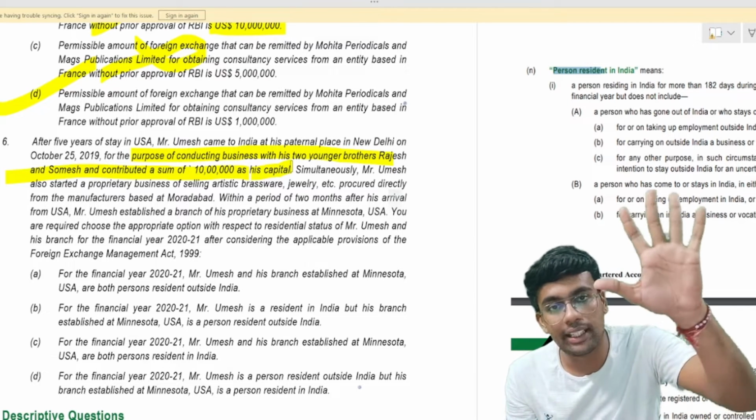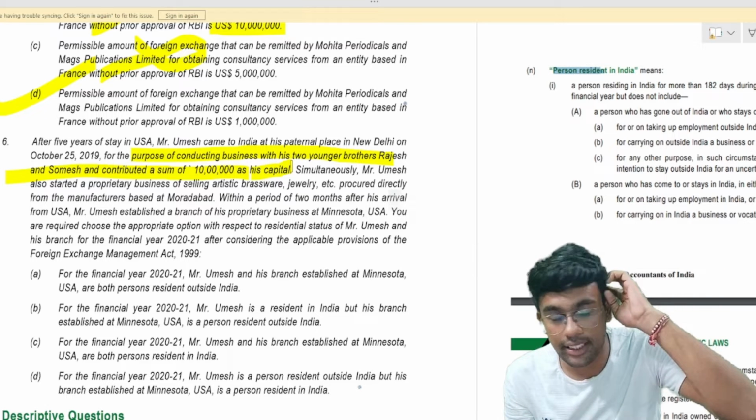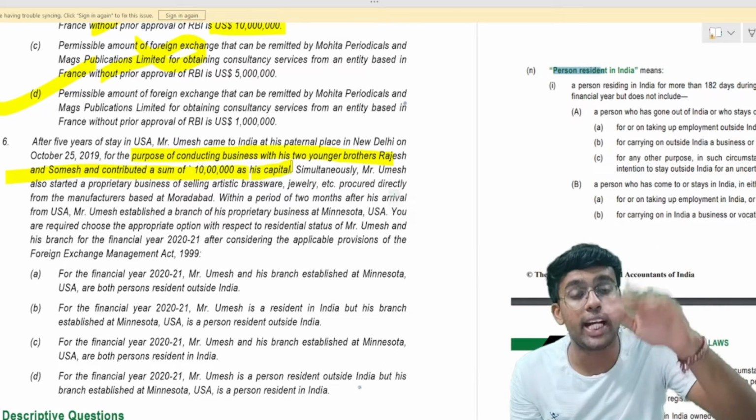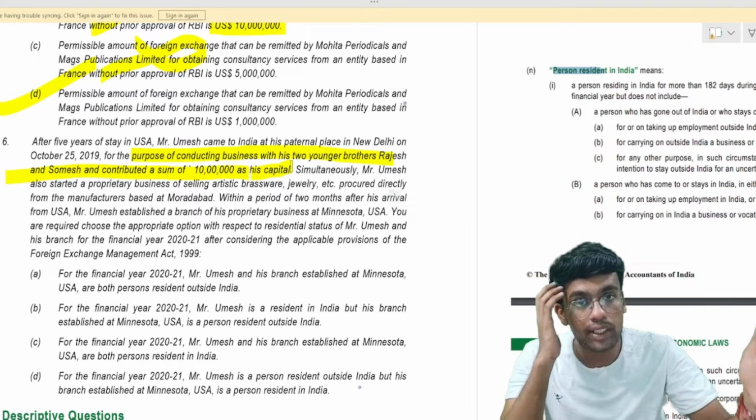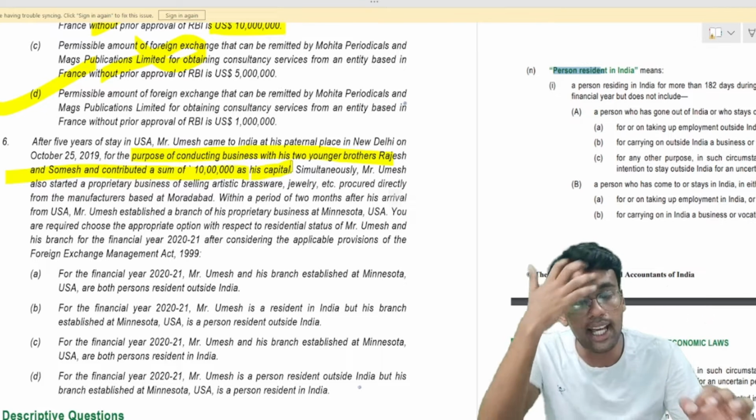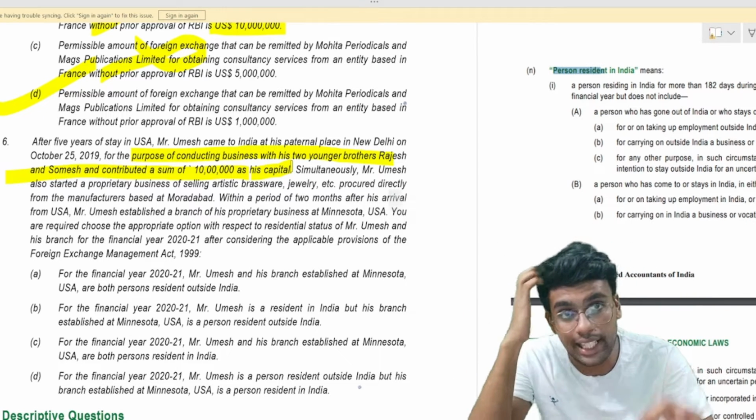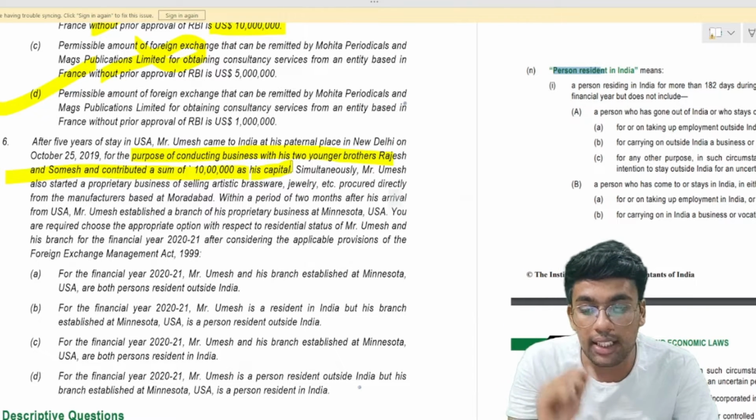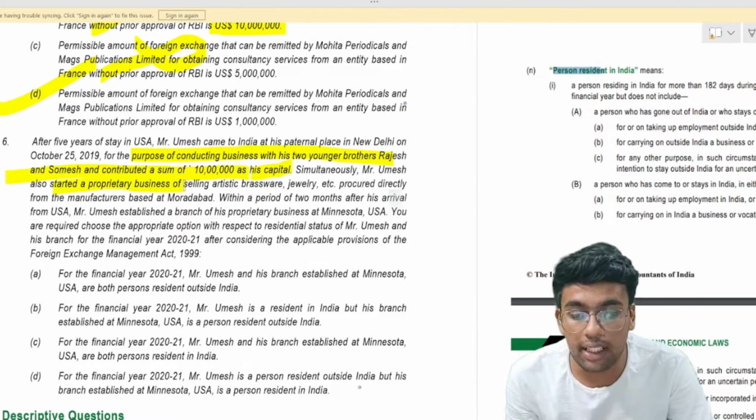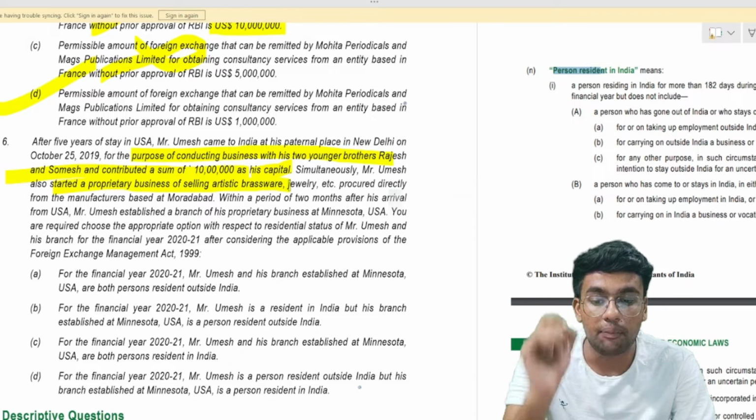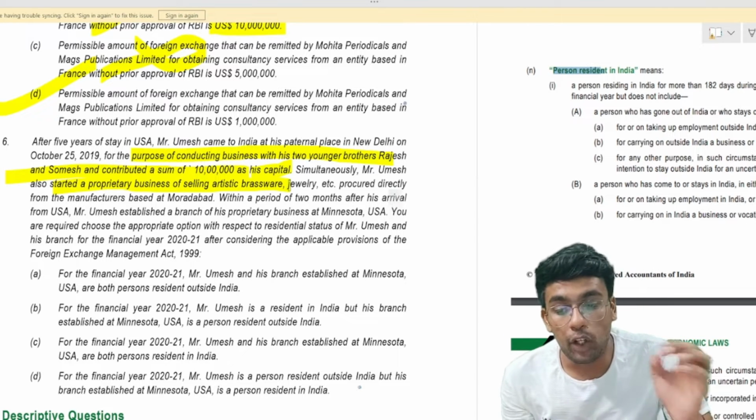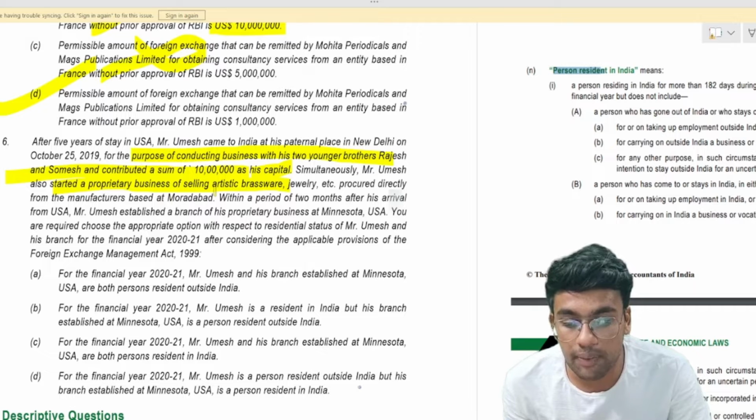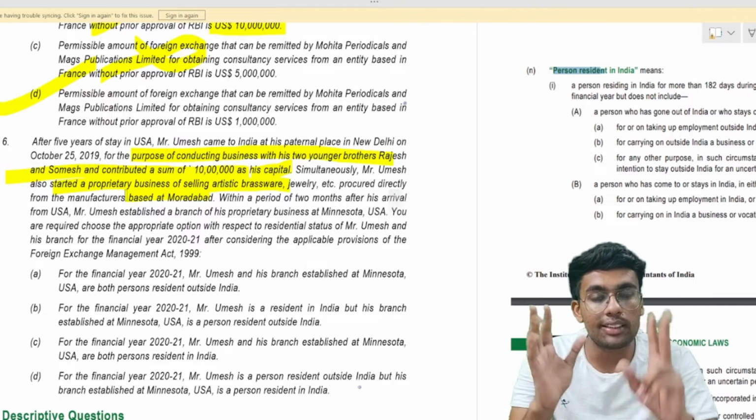That means Umesh stayed out of India, that is, stayed in USA for 5 years, came to India for the purpose of business along with two of his brothers, and he has contributed a sum of 10 lakh rupees to that business. Simultaneously, Mr. Umesh started a proprietary business of selling artistic brassware, jewelry, etc., procured directly from the manufacturer who is based out of Moradabad. So he started two businesses.